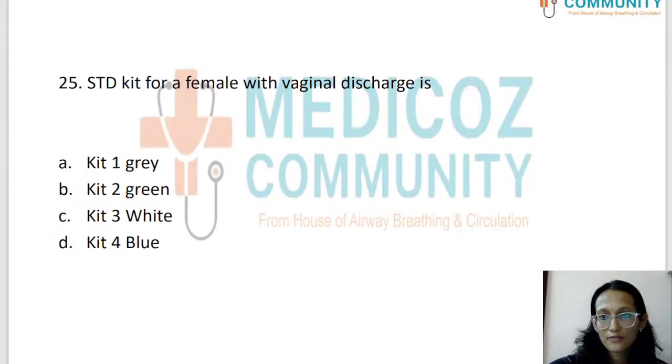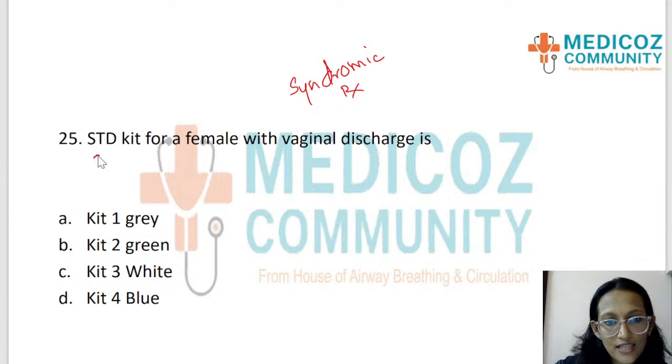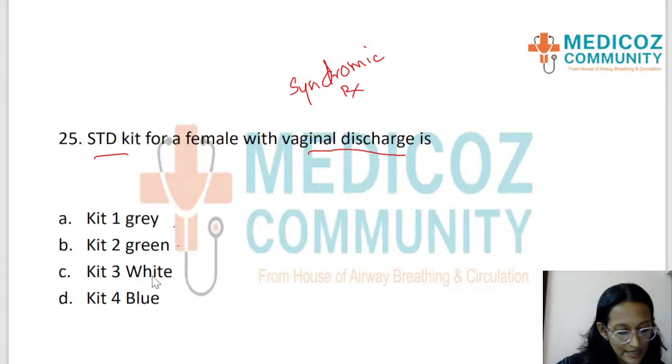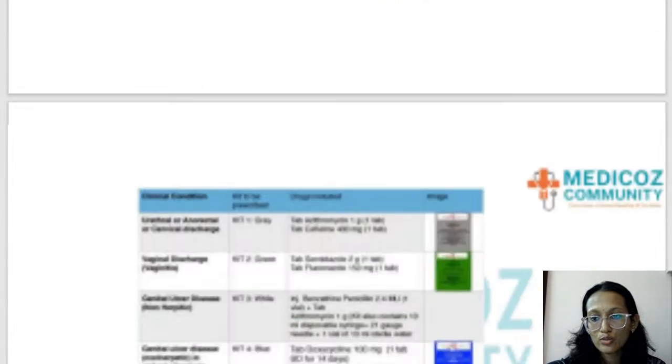So my last question for the day is regarding the syndromic management of STDs. Syndromic management. Okay. The question is, STD kit for a female with vaginal discharge is option A, kit 1 grey, option B, kit 2 green, option C is kit 3 white, and option D is kit 4 blue. So before we go into this, we need to know that there are color coded kits for the syndromic management of STDs. I can show you the picture.